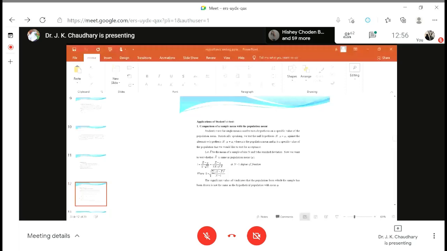Now the third one is known as dependent or paired sample t-test. What is the meaning of this one? Like we have selected 30 students from your class and this is the AGB course. Before the start of this course, we conducted one exam and recorded your marks.